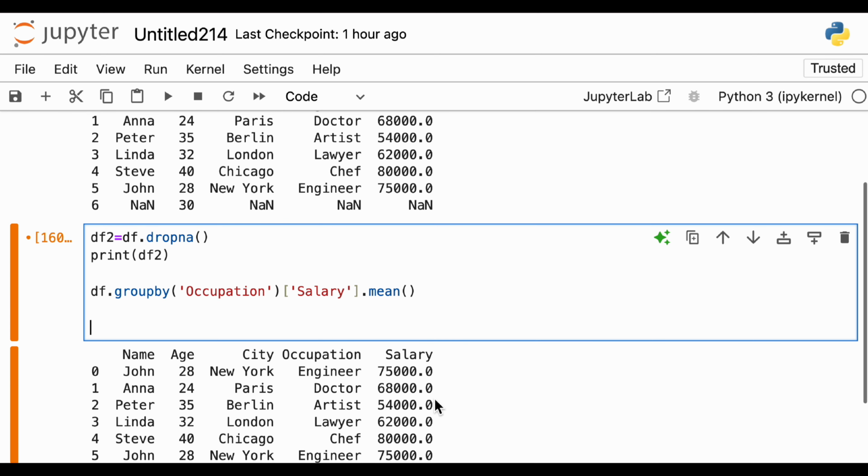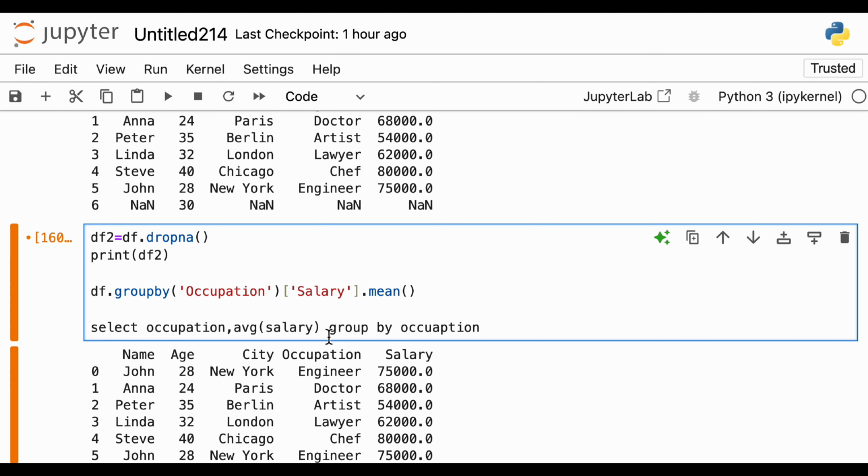What do you do in SQL? You do select occupation, then you do average of salary, correct? You do the same thing, and in the end you say group by occupation, or you say group by 1, whatever you write.